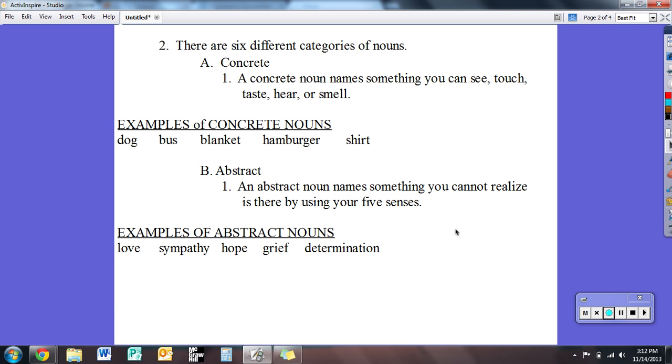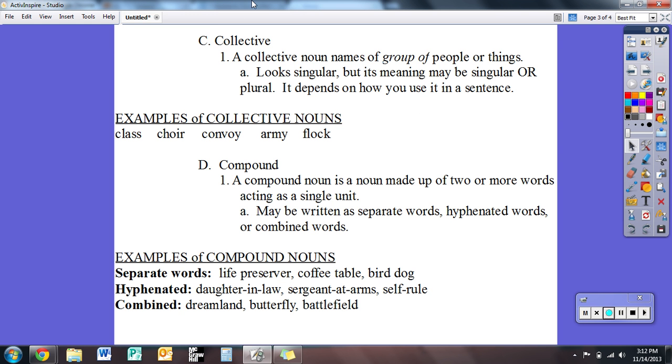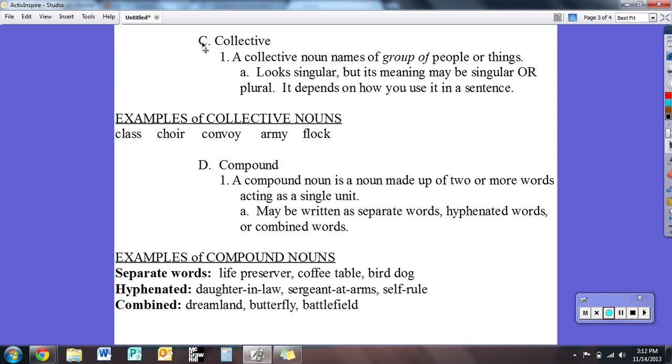So that's why they're abstract nouns. Continuing into our outline format, notice that I have continued an indentation because we're not starting over yet. So letter C is a collective noun. That's where we're talking about a specific group of people or things.